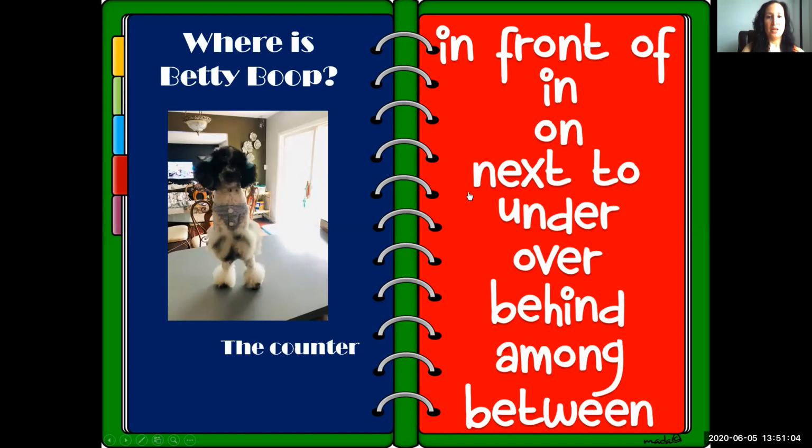Is Betty Boop in front of the counter? In the counter? On the counter? Next to the counter? Under the counter? Over the counter? Behind the counter? Among the counter? Or is Betty Boop between the counter? Where is Betty Boop? Betty Boop is on the counter.